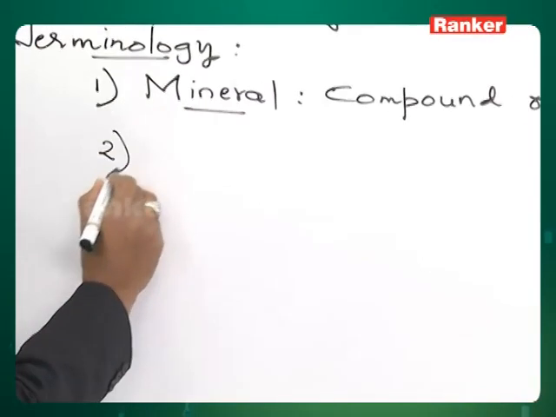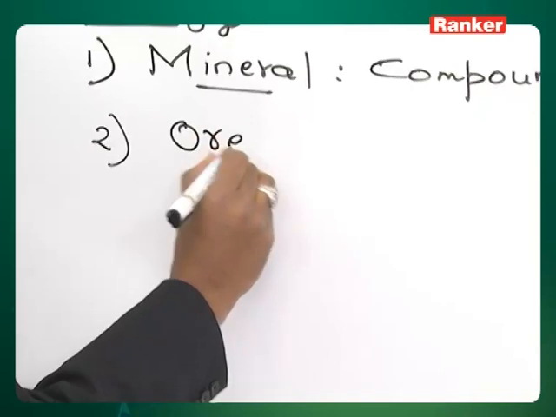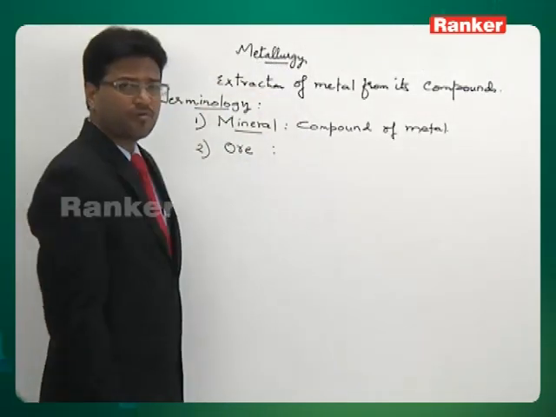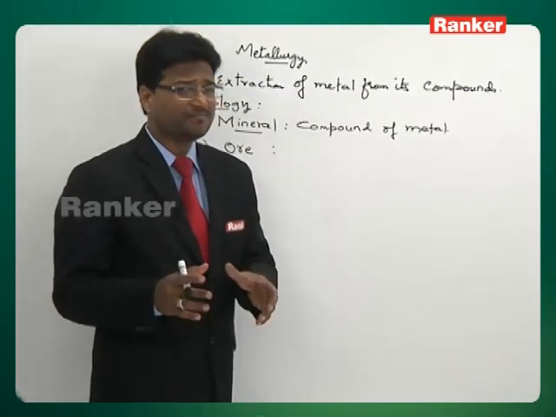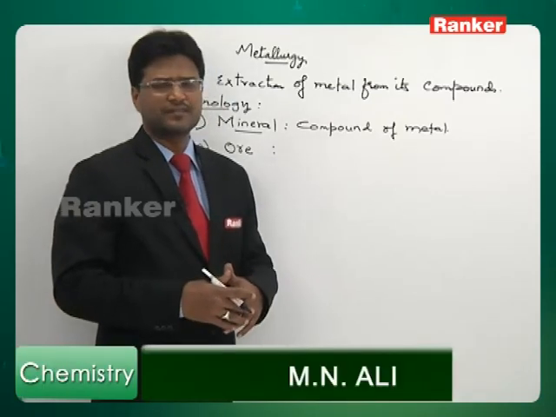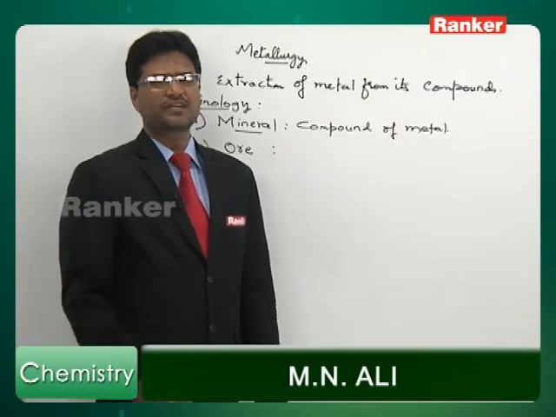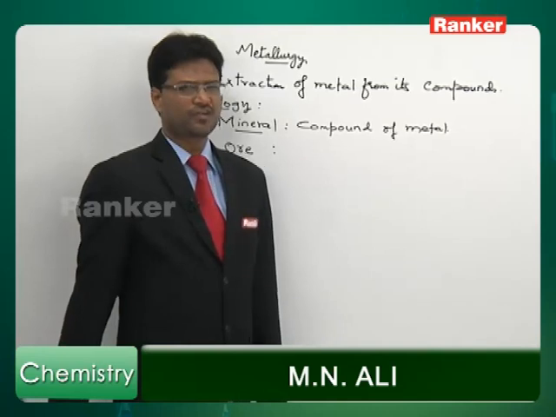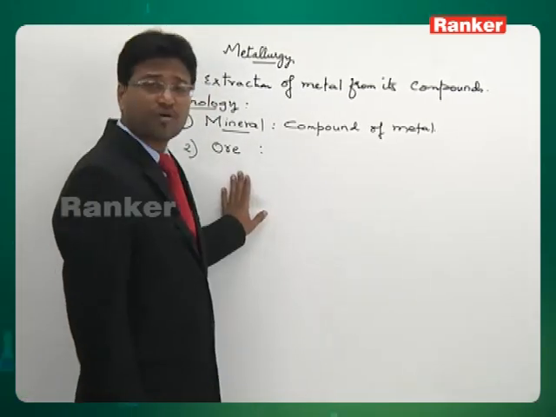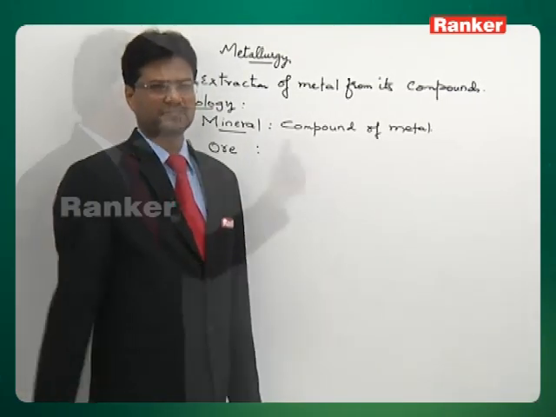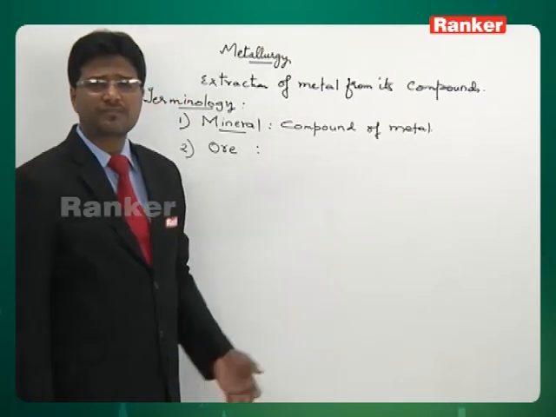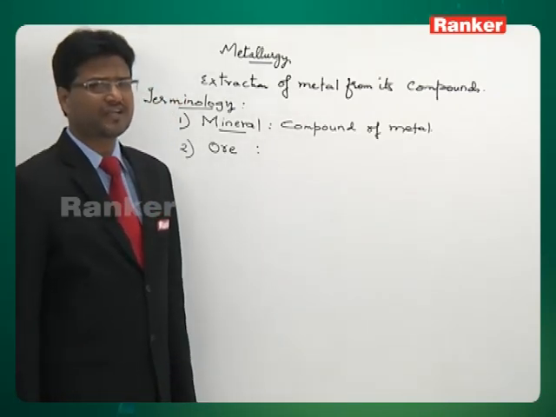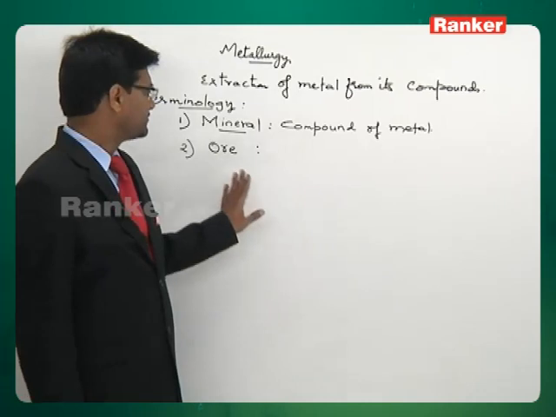Then you have another term called ore. Ore is that compound of metal from which metal can be extracted easily and economically without causing much pollution. The mineral from which metal can be extracted easily and economically is called an ore.